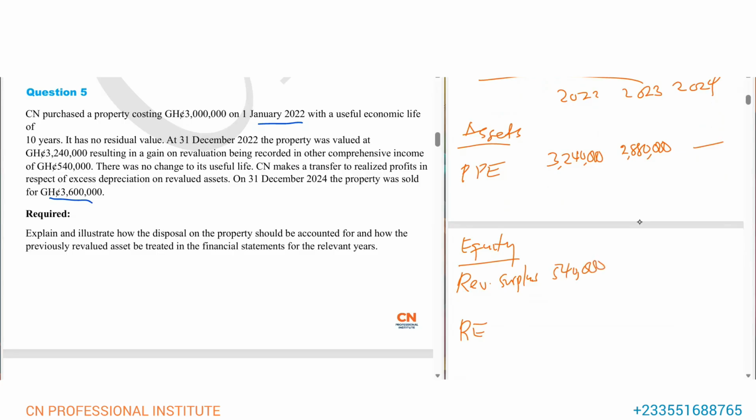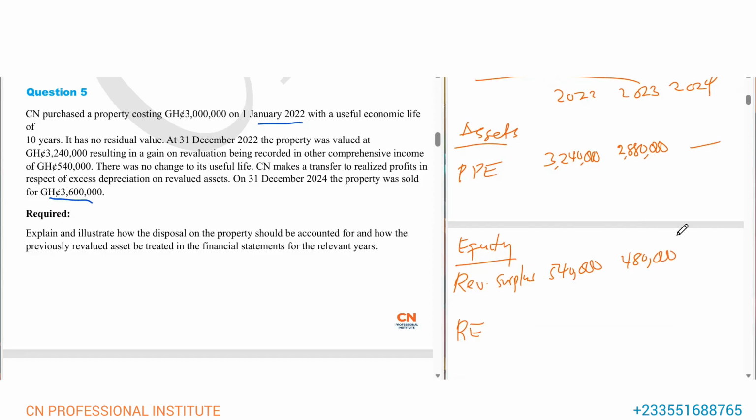It would have been 540 again in 2023 and 2024. But because of the transfer in 2023, we transferred 60 from the revaluation surplus account to retained earnings. So it will be 540 minus 60, which gives us 480. So there will be a balance of 480,000 in 2023.